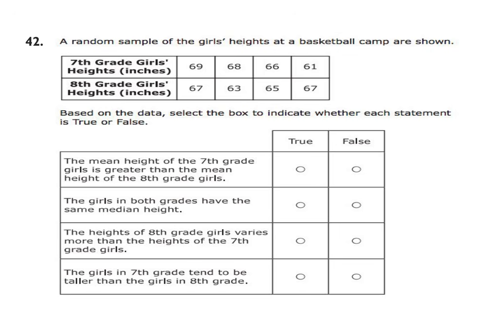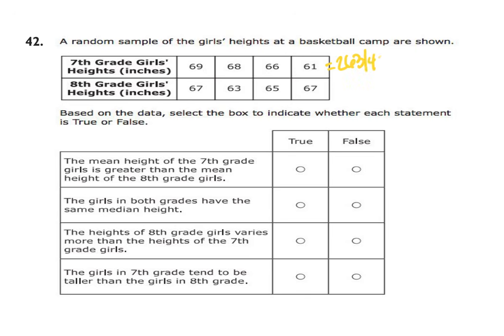Number 42. A random sample of the girls' heights at a basketball camp is shown. Based on the data, select the box to indicate whether each statement is true or false. The mean height of the 7th grade girls is greater than the mean height of the 8th grade girls. So when I add all of these numbers up for 7th grade, I get 263.